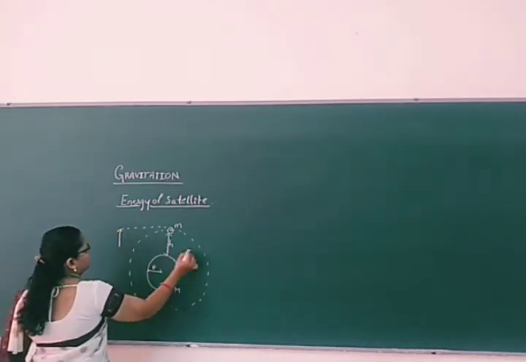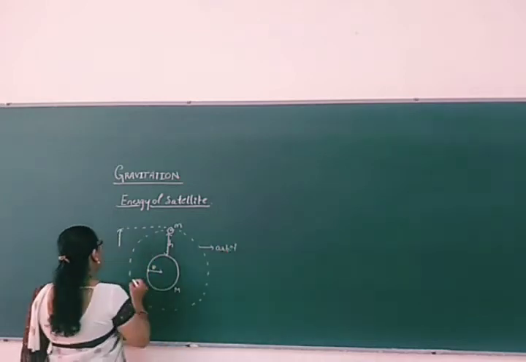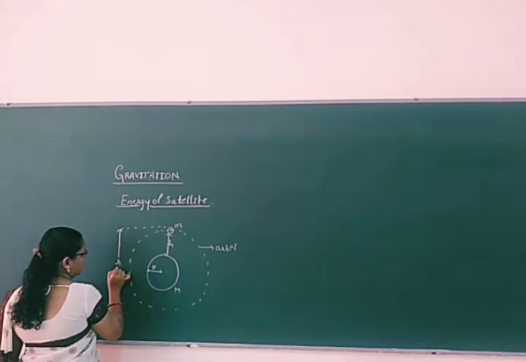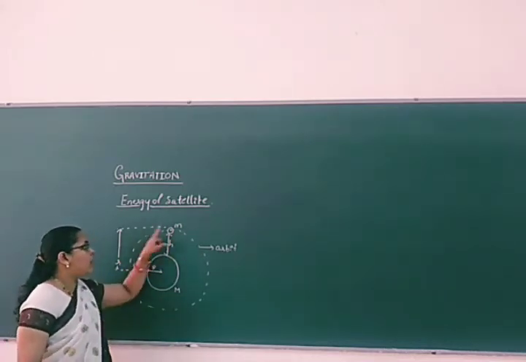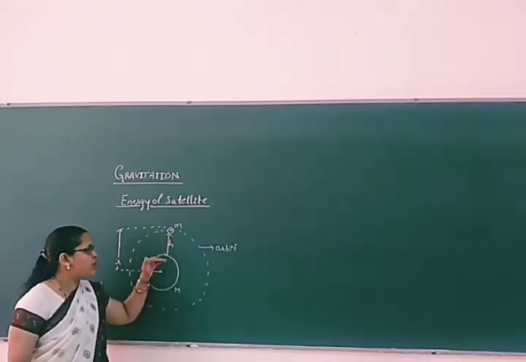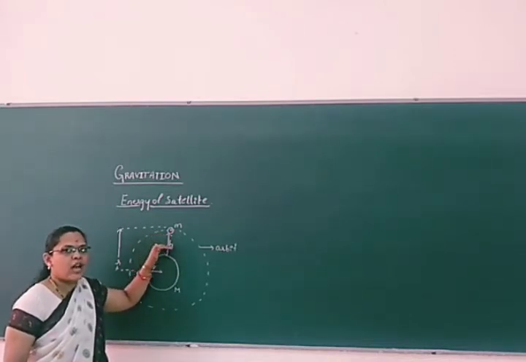Then the radius of the orbit. So this is nothing but the orbit here. Uniform circular motion is done by the satellite, right? The uniform circular motion of the satellite takes place around the earth, but it is not attached to the earth. It will be above the surface of the earth. That also we have discussed.